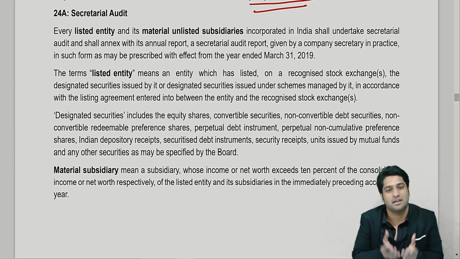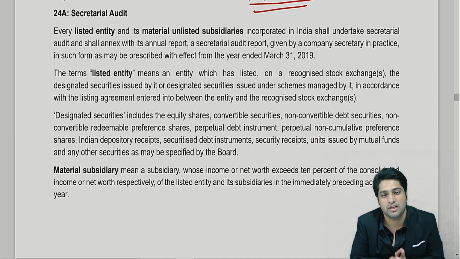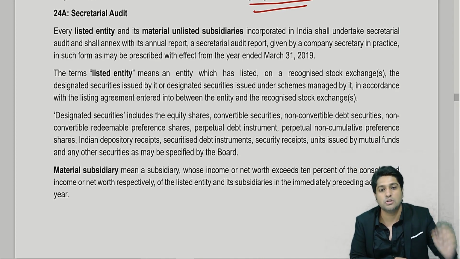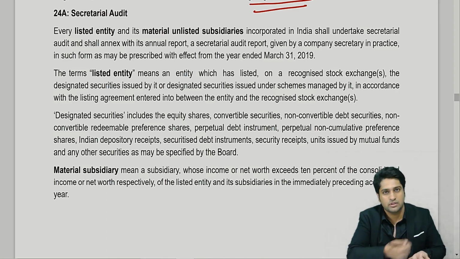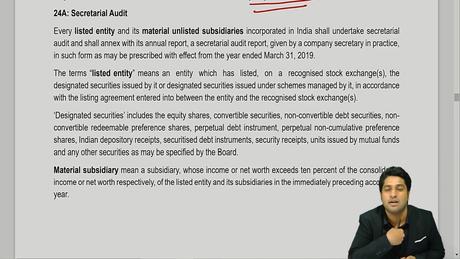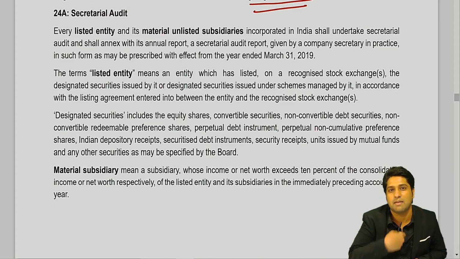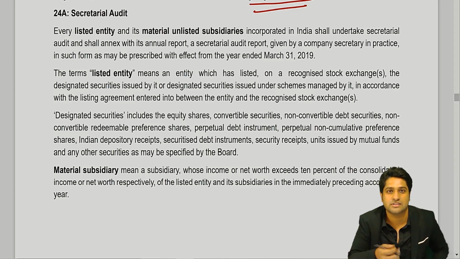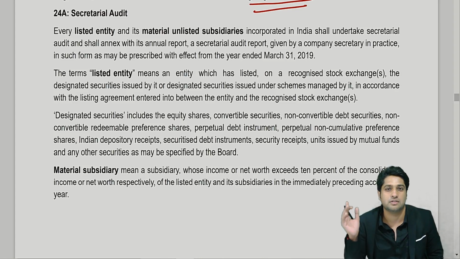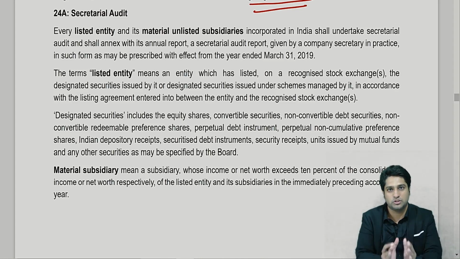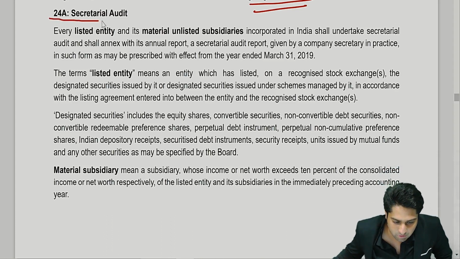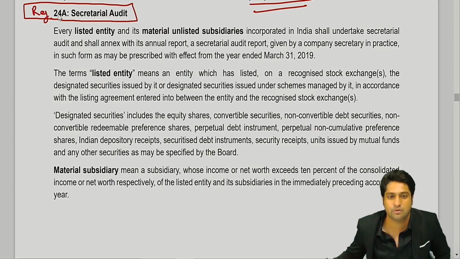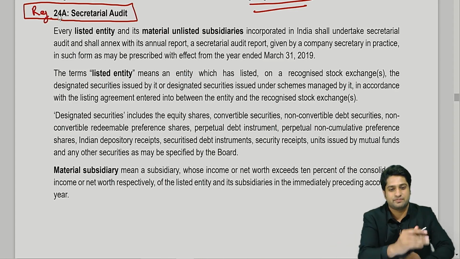Second, what is that Regulation 24A which is there? This also mandatorily has to be quoted. Whenever they ask you about secretarial audit, you should directly say Section 204, Rule 9, 24A, MR3. All those things should be there, Section 134 subsection 3. So all the provisions should be in place. Now we're reading your secretarial audit given under Regulation number 24A. So can we move ahead?